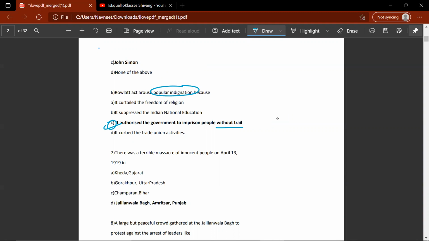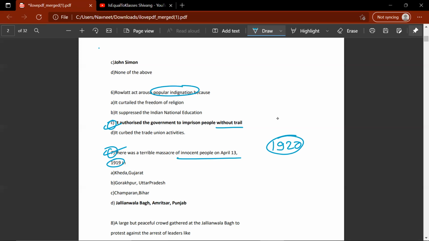without a fair trial. The seventh question, there was a terrible massacre of innocent people on April 13th, 1919. So please do remember that the non-cooperation movement began in 1920, and Jallianwala Bagh, Khilafat movement, and the Rowlatt Act were the reasons for this.